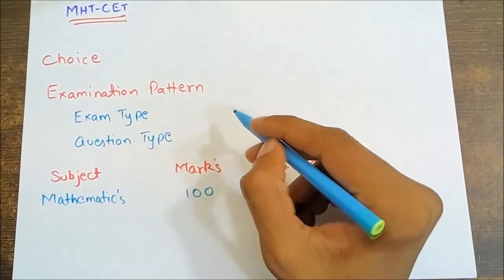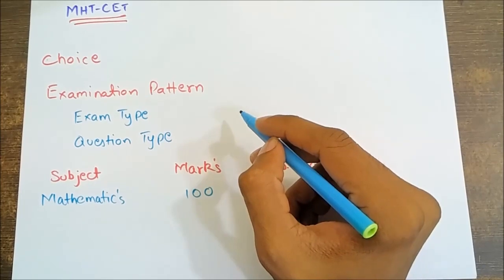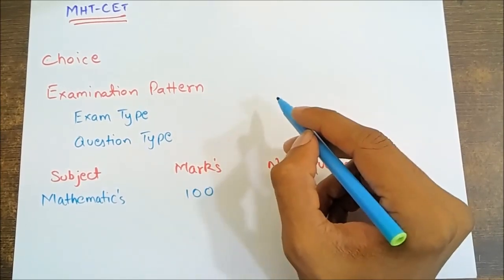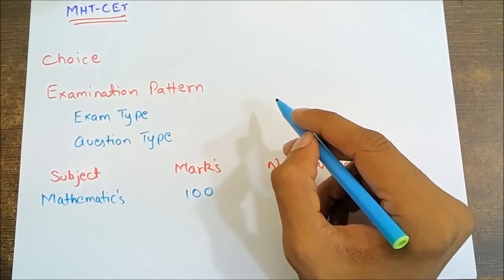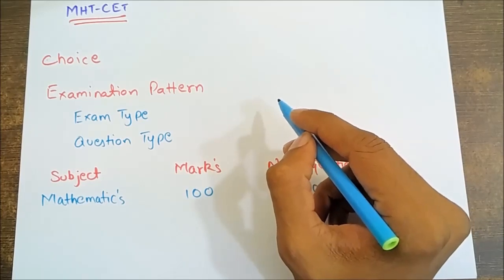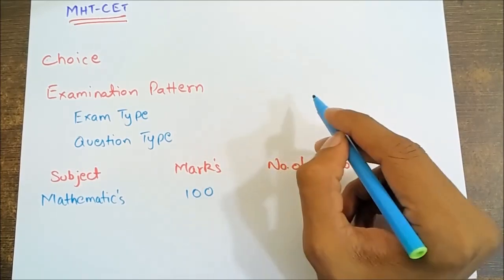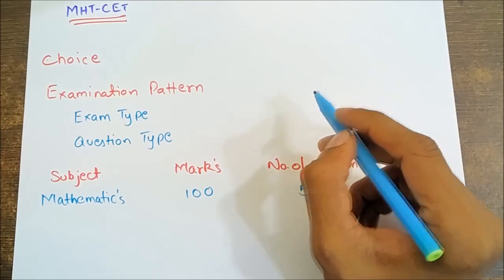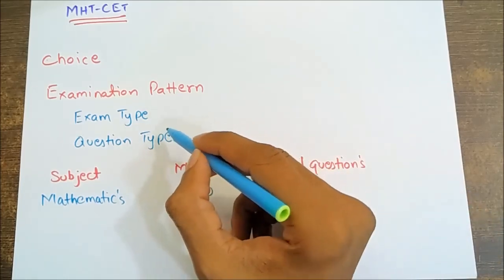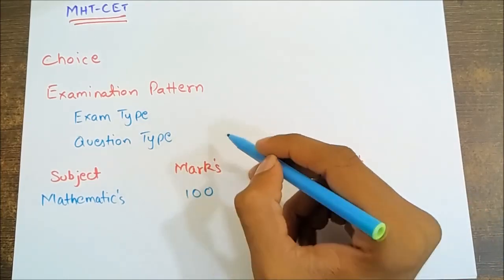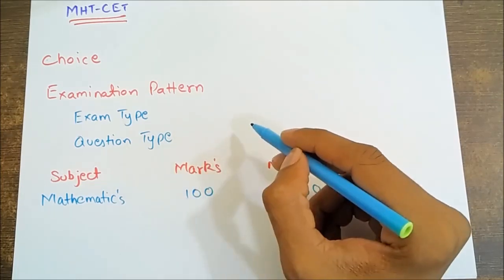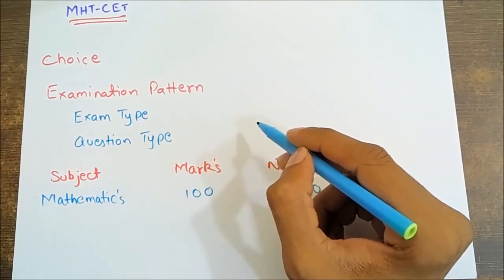Examination pattern. Before appearing in the Maharashtra Common Entrance Test, one must know the exam pattern of Maharashtra CET 2017. The relevant details outlining subject and marks for the Maharashtra CET 2017 are as follows. Exam type, that is objective. Question type, multiple choice with 4 options. Choose one correct option.